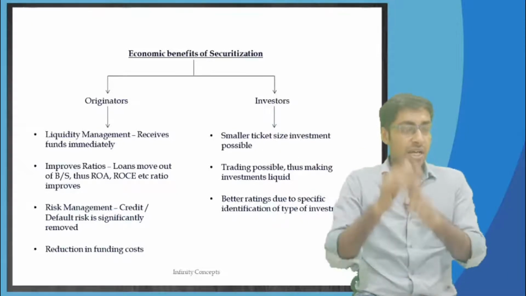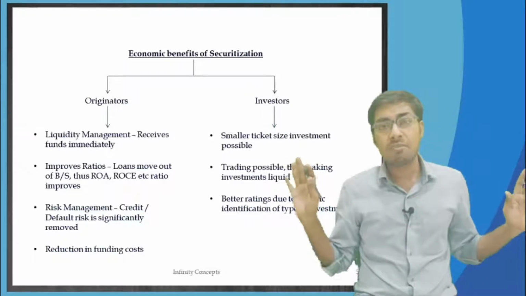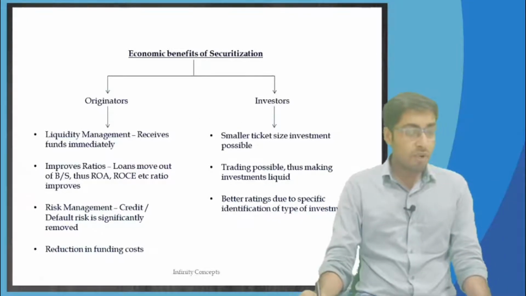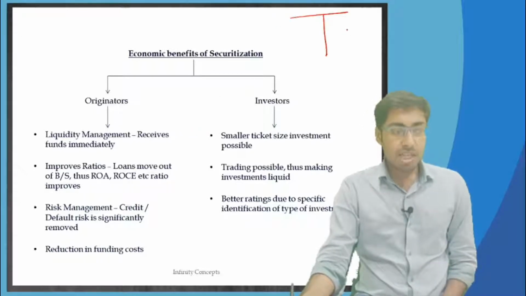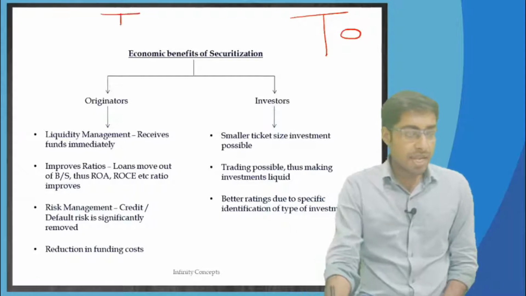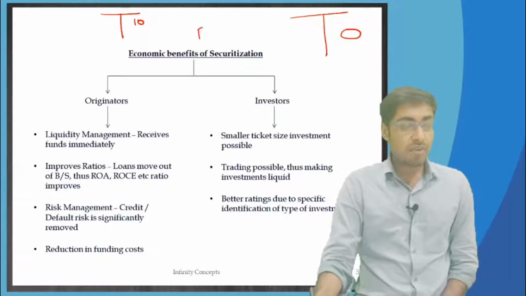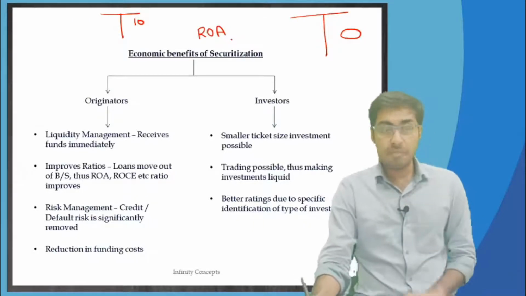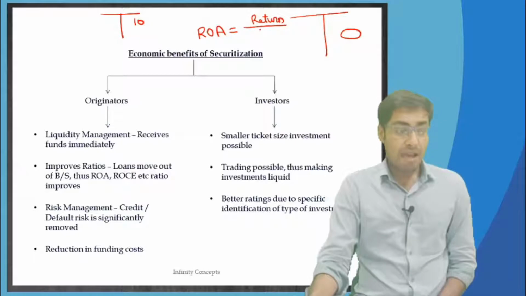Okay, so the first thing is you receive the funds. The originator receives the funds immediately on 1st of November. It has all the $100 million funds with itself. So that is one thing. The second thing is it improves all the ratios. Okay, so all the ratios have also been improved. If on the balance sheet there were a lot of assets and in the P&L there is some income, say for example $10 million income, now if I want to calculate the ROA, return on assets, of this particular bank, I will say return divided by average assets.